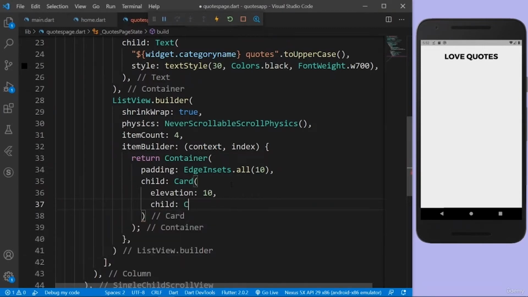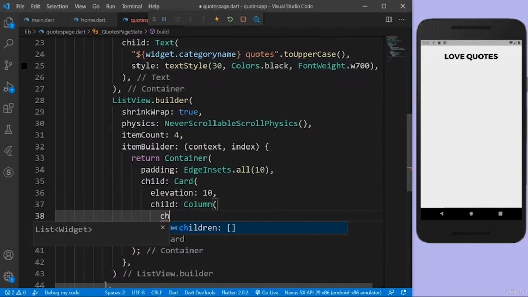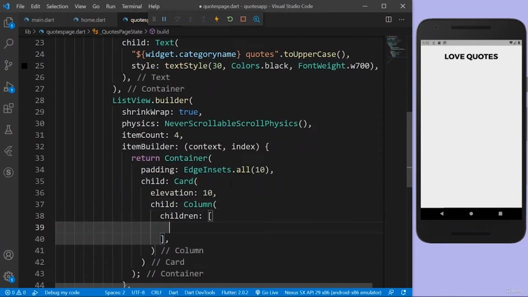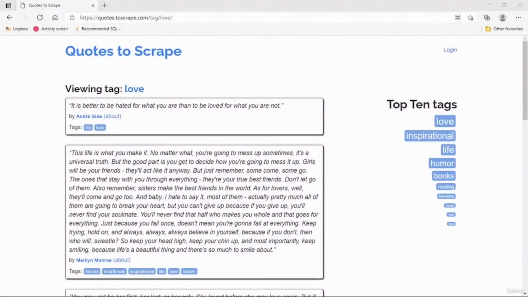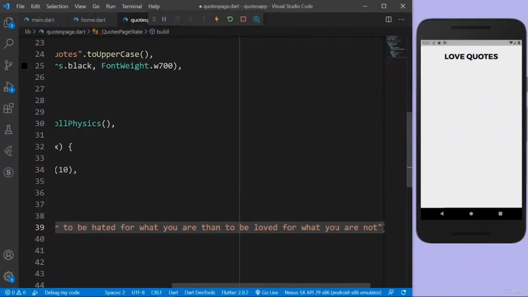So the child of this card is going to be a column because I'll have 2 elements beneath each other and I'll have multiple children. So the first child is going to be the quote. So text, let's say quote. I don't know, any random quote. Let's actually go to the page and get a random quote. It's better to be hated for what you are than to... Okay, let's just use this quote. Just paste it over here.